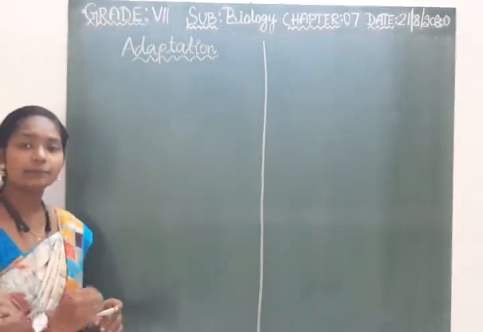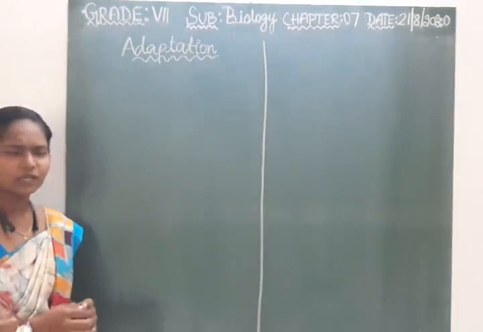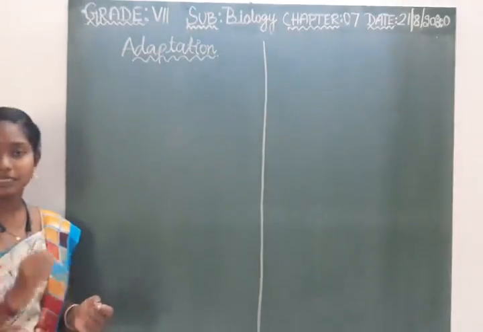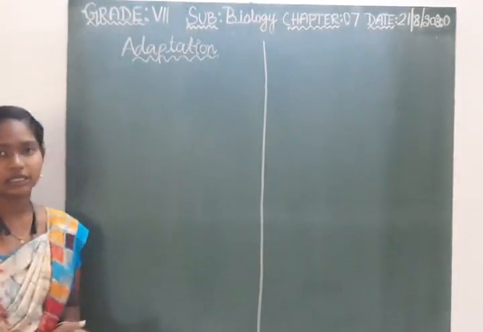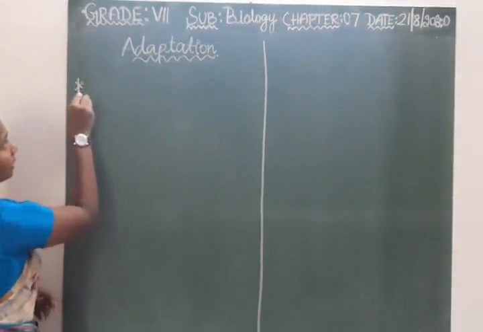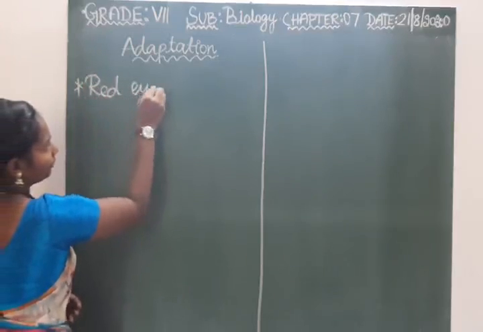Now let us discuss the adaptations of the animals which live in the tropical rainforest. Can you remember what adaptation is? It is nothing but the animal possessing special features to survive in that region. The first animal we are going to discuss is the red-eyed frog.